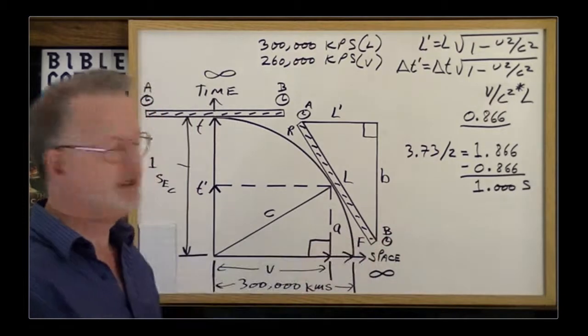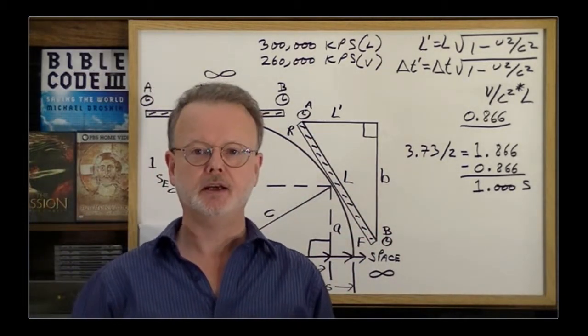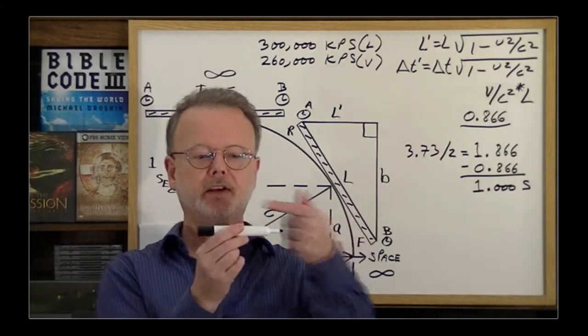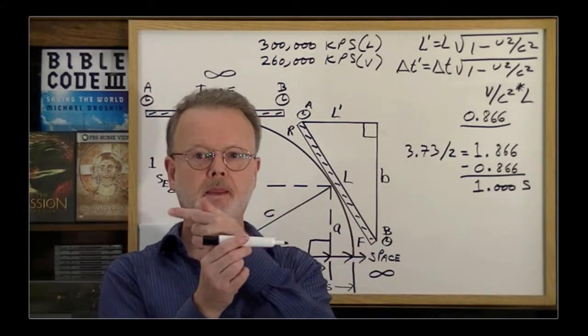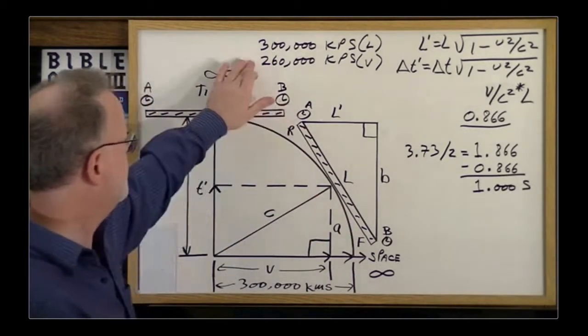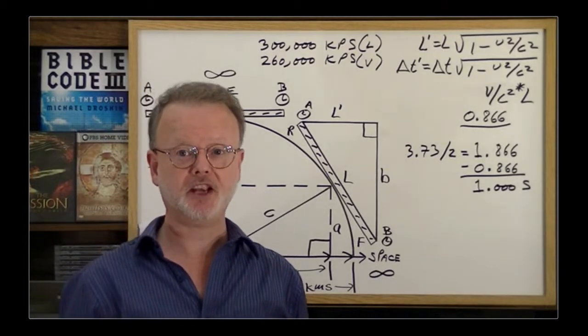So Mr. B sends a burst of light back to Mr. A at 12 o'clock midnight. Now to an external observer, who is at rest in space, he sees the spaceship going this way and the light is going this way. Right? So the total velocity of the light relative to the spaceship is the two combined. In other words, 560,000 kilometers per second.